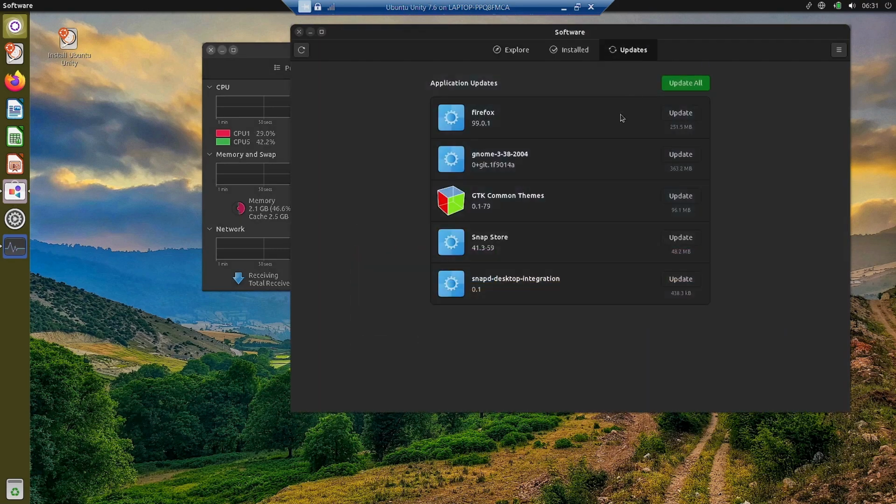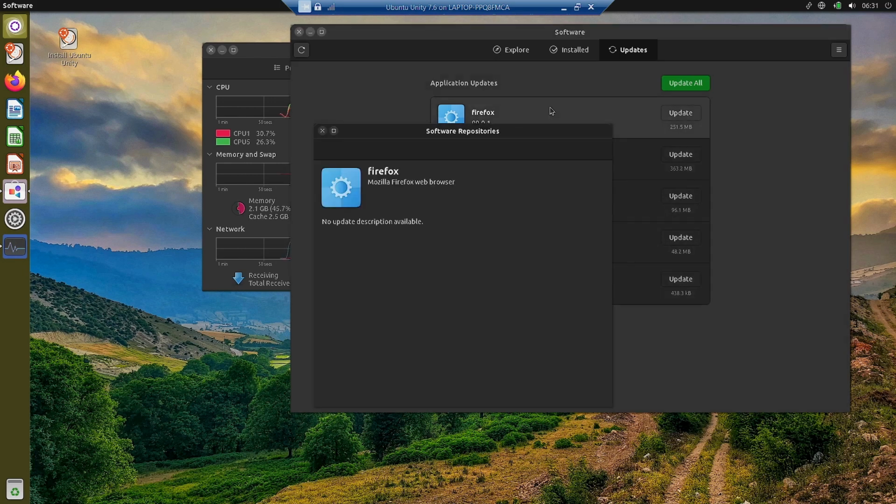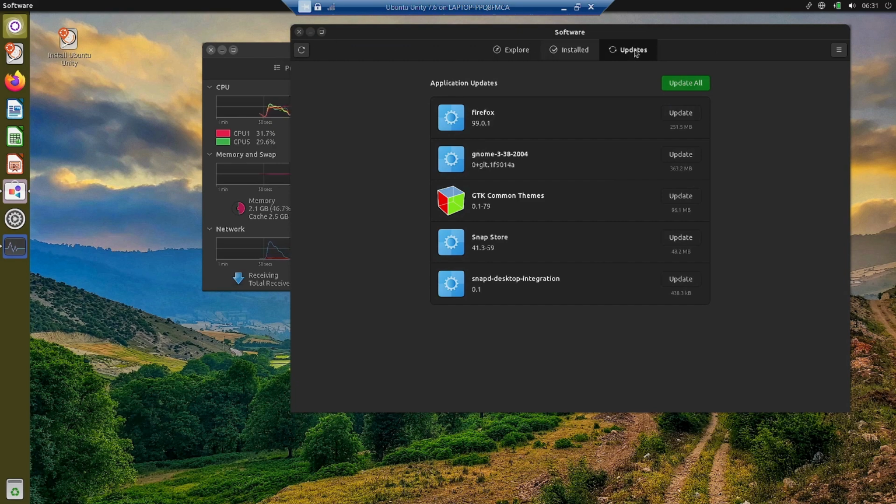You can see it here, the updates are available. So Gnome 3.38 desktop has got updates, GTK common themes has got updates, Snap Store and the desktop integration has got updates along with the Firefox. So of course we are not going to install any of those things because this is live desktop.